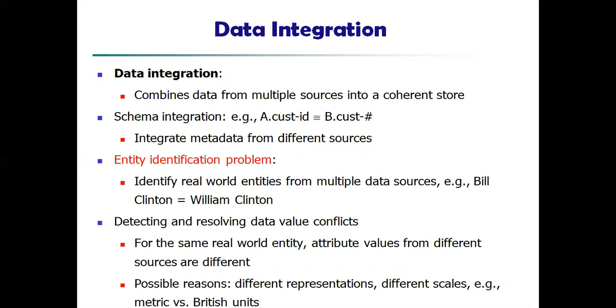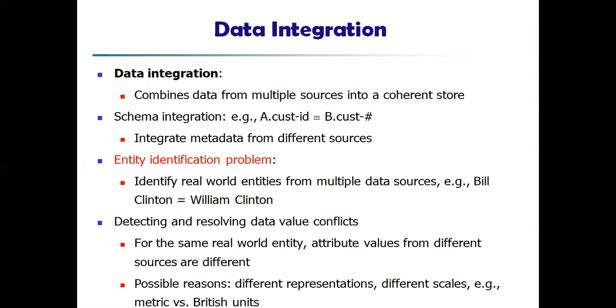And next one is schema integration. Already we have seen in the first two units, you may have come across the snowflake schema and star schema, so you might be familiar with that. That is the integration between two different types of tables. Already you have seen primary key and secondary key in your database concepts.